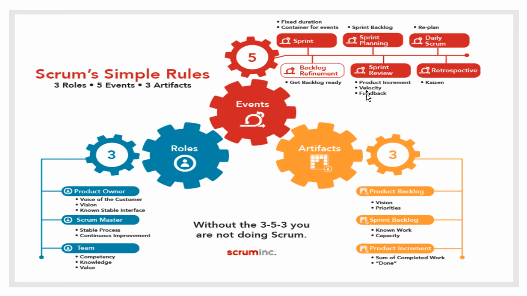If you see here, it's written Kaizen, which means continuous improvement. So retrospective is one such event where we discuss the people, processes, behaviors, etc., and we can take the feedback and develop methodologies to continuously improve.